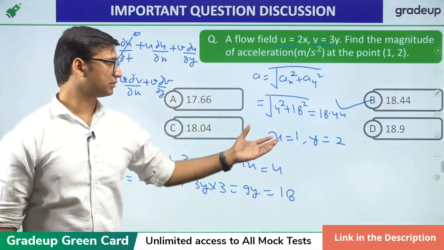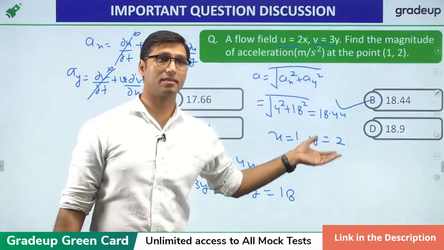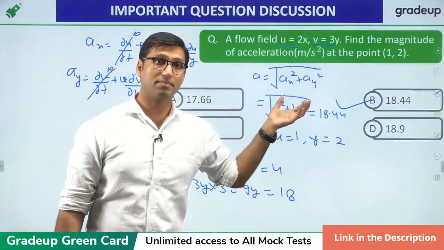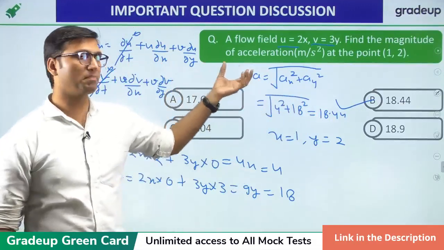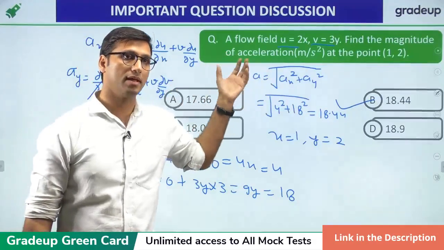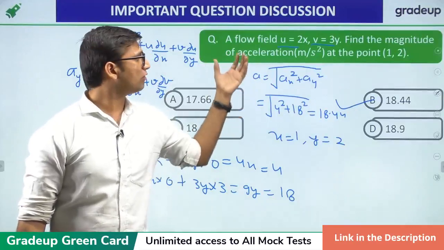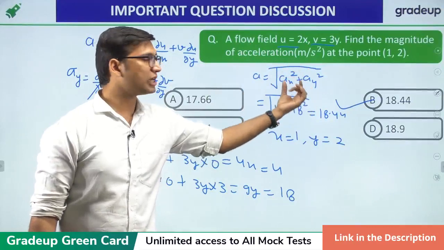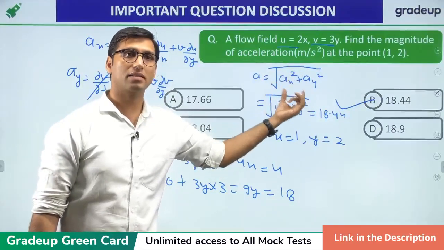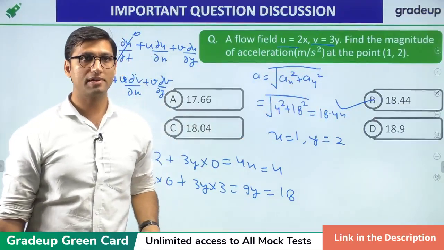So, thank you so much. Those who have solved the answer correctly, that's really good. That means your concepts are really very good, because this question looks very simple, but actually a big concept is hidden behind this question, that you have to find the total acceleration. Now, total acceleration has to be found by the magnitude of the acceleration in both the x direction and y direction. Okay.